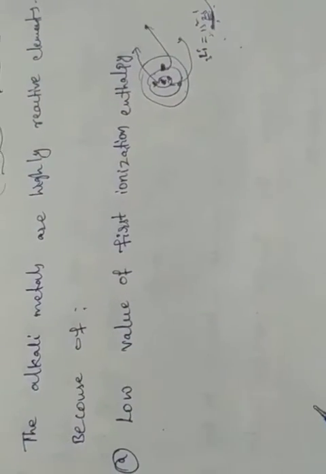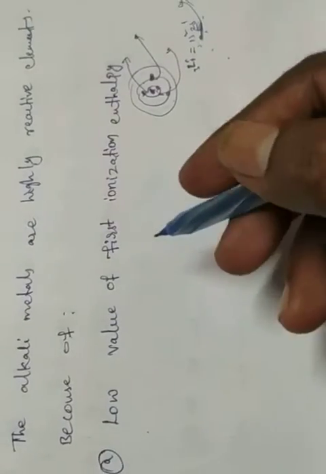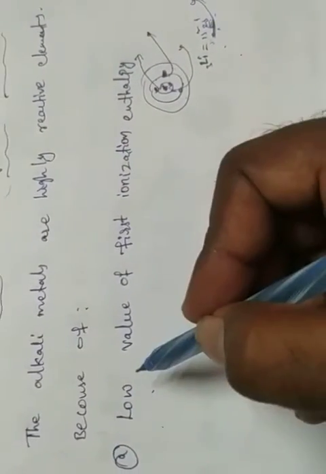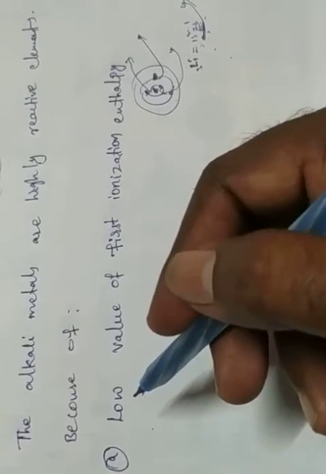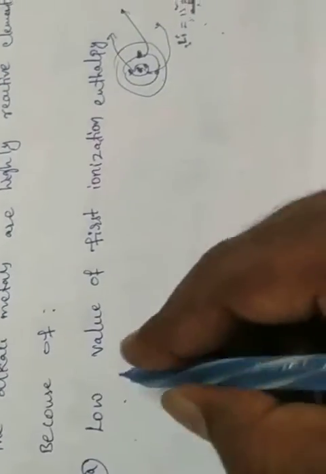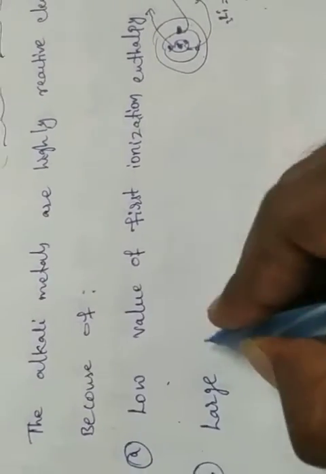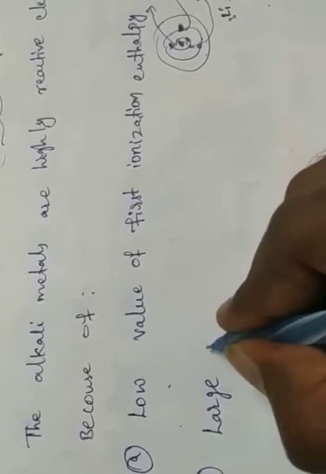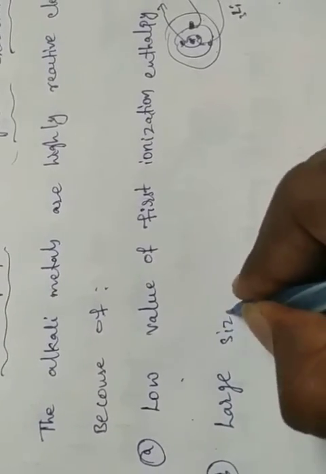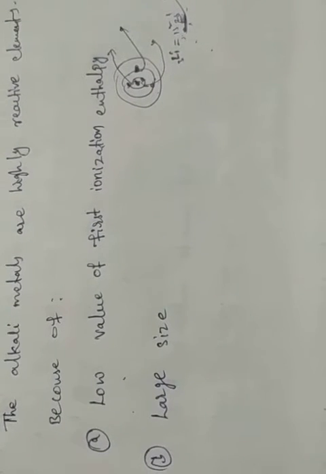The high reactivity of alkali metals is due to the low value of first ionization enthalpy. Already we have discussed that alkali metals have low ionization enthalpy values. And the second one? Large atomic size. Already we have discussed this also. Alkali metals have large atomic size: lithium, sodium, potassium, rubidium, cesium, francium.